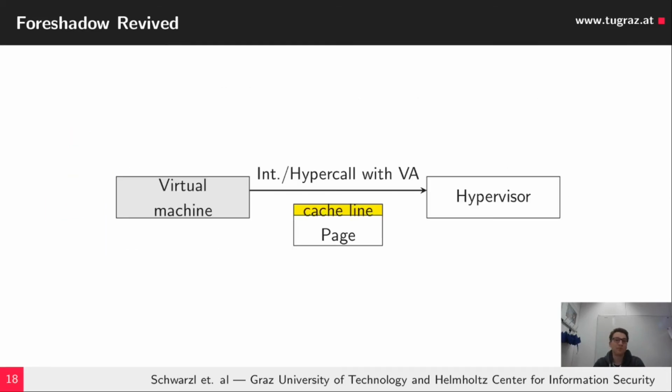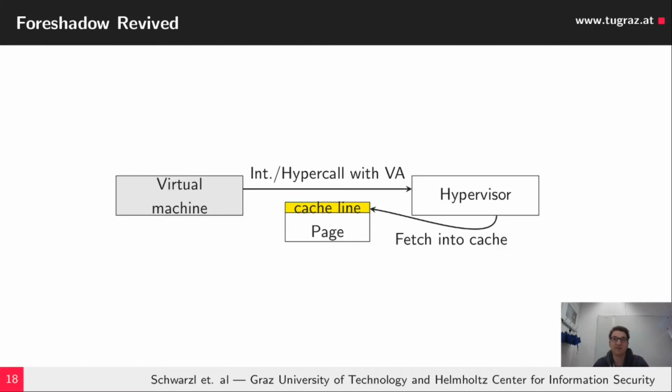So summarizing this attack idea as follows: we have this virtual machine which performs an interrupt or a hypercall. This could be, for instance, these NVMe interrupts containing the host physical address. So this is performed, then the hypervisor speculatively dereferences this address.